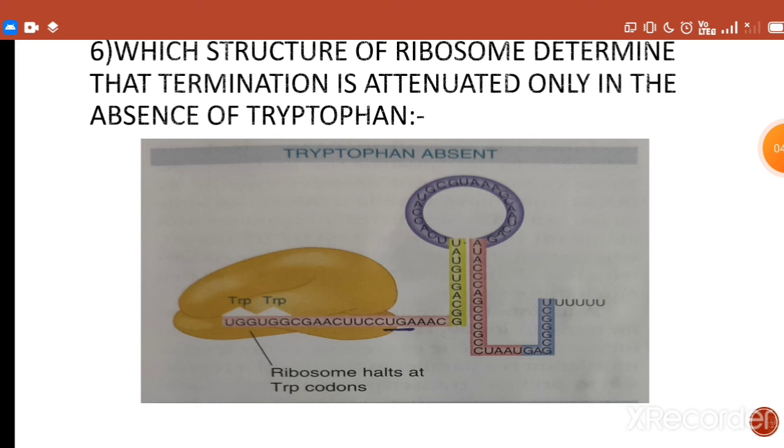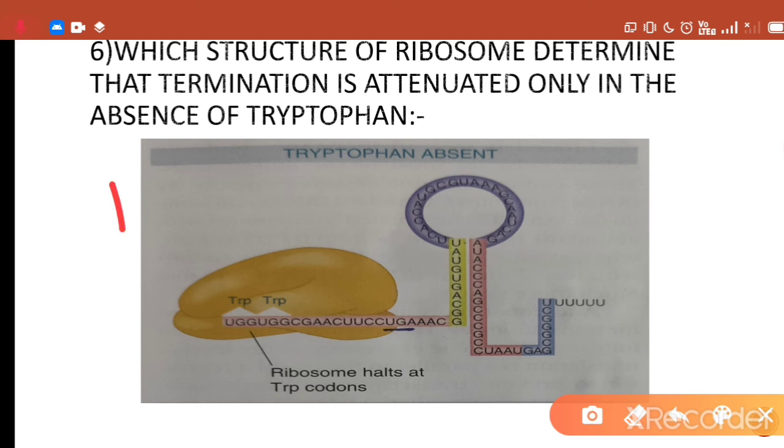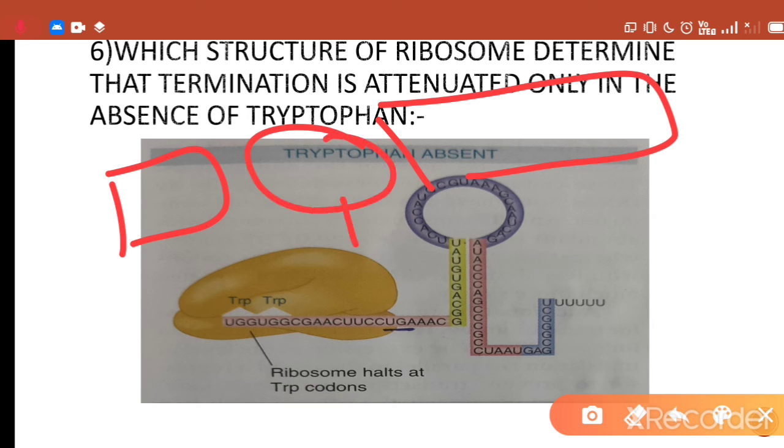But the control at the attenuation site, present between the promoter and the structural genes, requires a precise timing of events, because ribosome movement determines formation of the alternate secondary structure that controls termination, that is the formation of the hairpin loop structure.